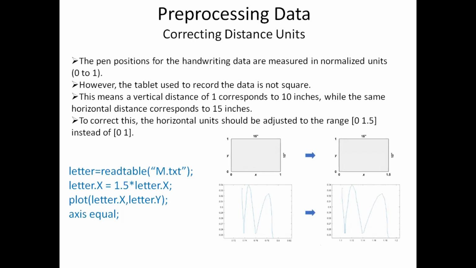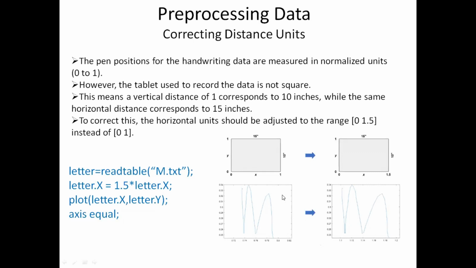To do that, this is the code that we will be writing. Here I am reading the letter M, because we have got 3 text files. I am reading the text file corresponding to the letter M as m.text. Then I am multiplying letter dot X, that is the X position of the pen, by 1.5. When you multiply it by 1.5, automatically the range of your X will change to 0 to 1.5. And then I'm making a plot of letter dot X comma letter dot Y, and I'm correcting the aspect ratio.